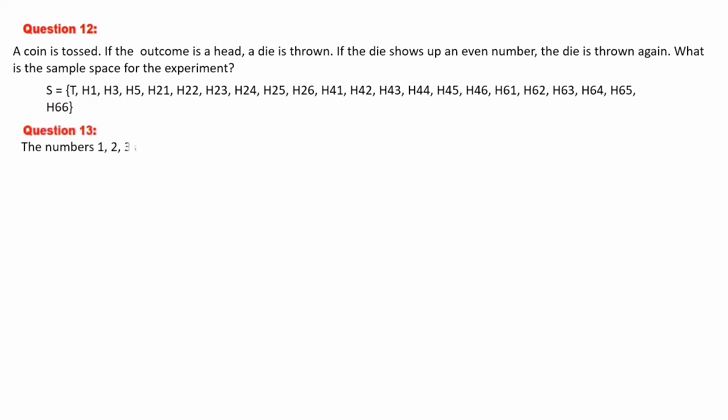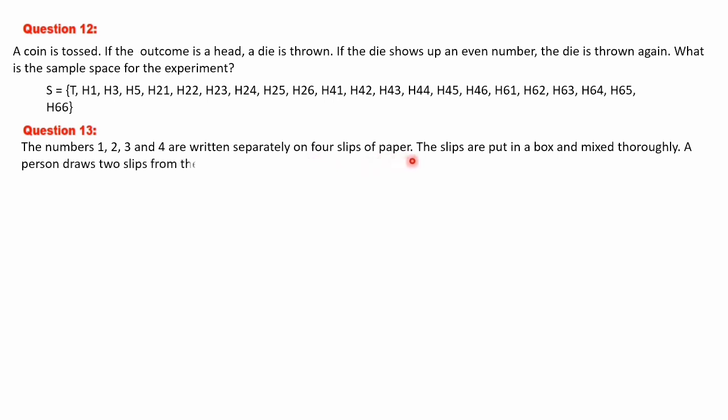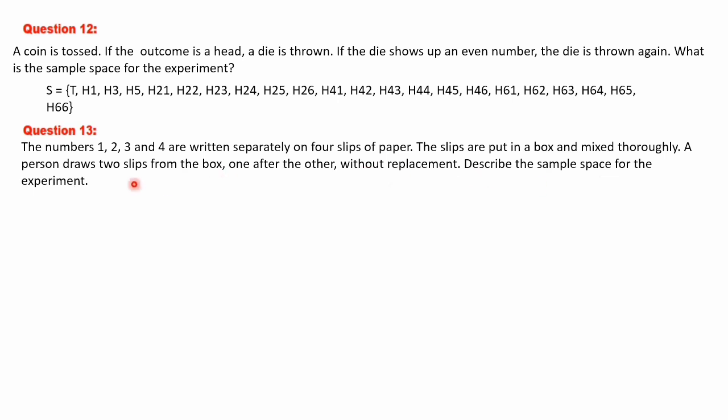Question number 13. The numbers 1, 2, 3 and 4 are written separately on 4 slips of paper. The slips are put in a box and mixed thoroughly. A person draws 2 slips from the box, one after the other, without replacement. Describe the sample space for the experiment. So here, the numbers 1, 2, 3 and 4 are written separately on 4 slips of paper, and they are put into a box, and here one person is taking 2 slips from the box one by one, without replacement. Without replacement in the sense, once you take it, it is yours. You are not keeping it back again. Describe the sample space for the experiment.